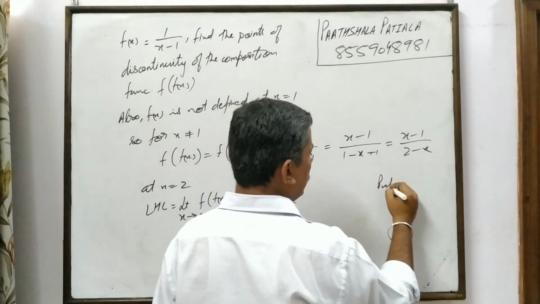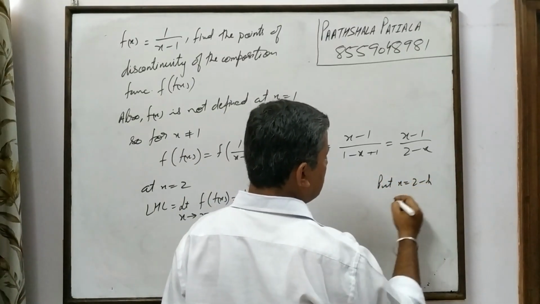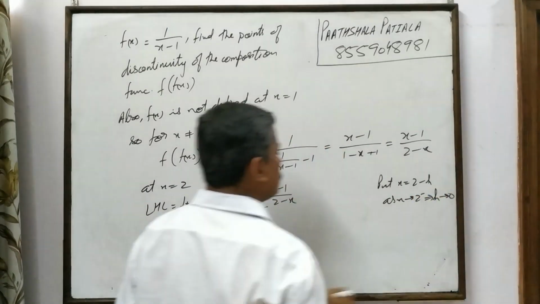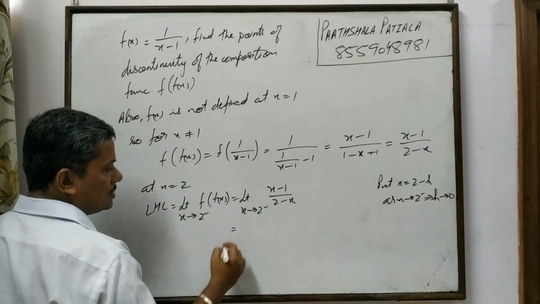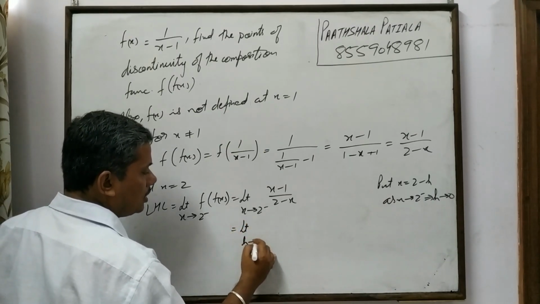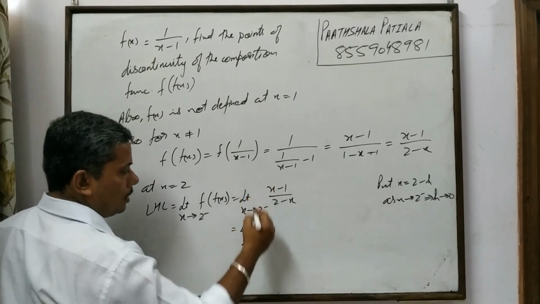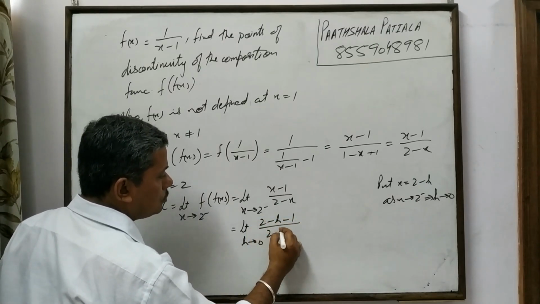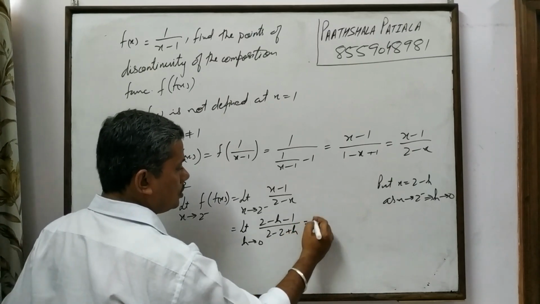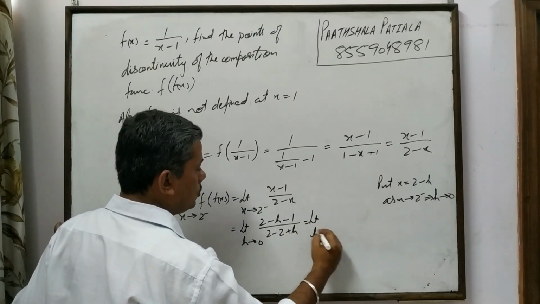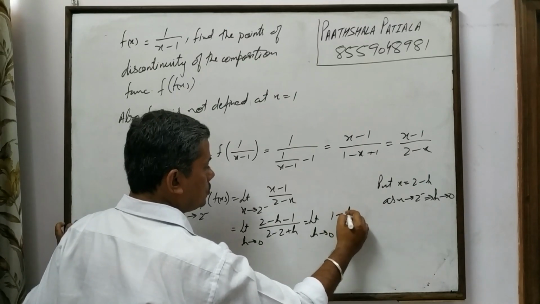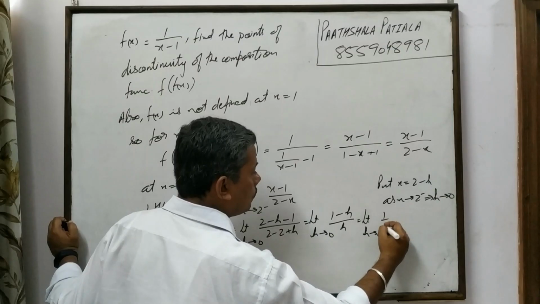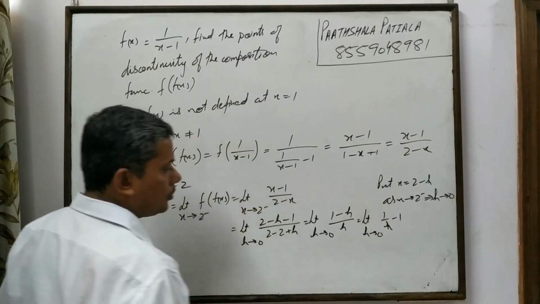So put x is equal to 2 minus h, as x tends to 2 negative implies h tends to 0. So using that, this is limit h tends to 0, 2 minus h minus 1 upon 2 minus 2 plus h. So this is limit h tends to 0, 1 minus h upon h. This is limit h tends to 0, 1 upon h minus 1.